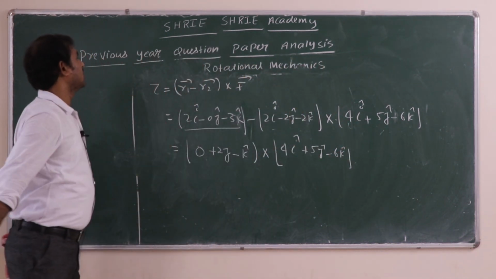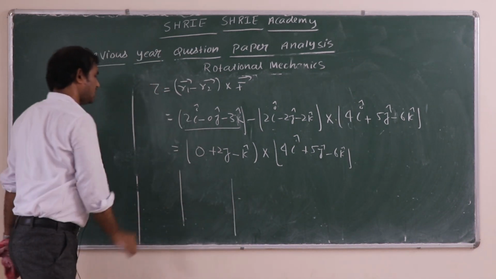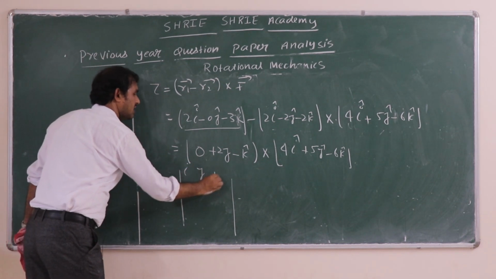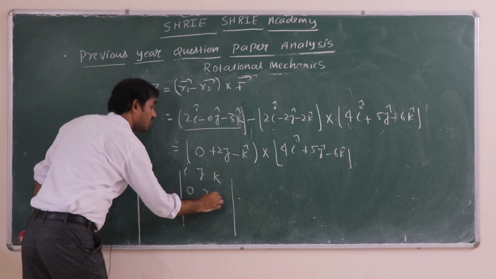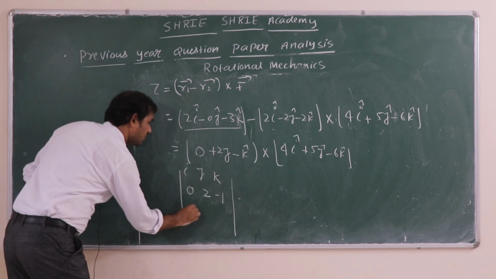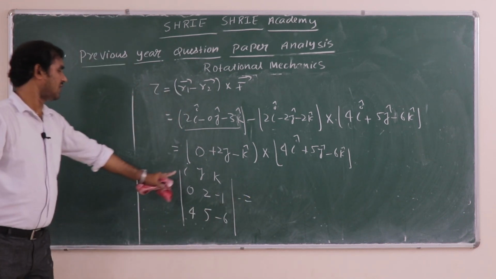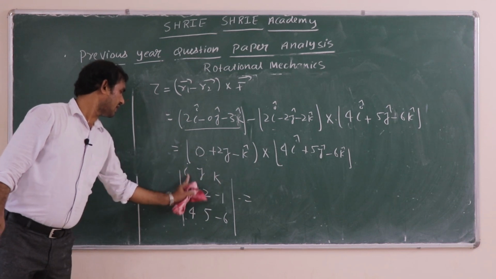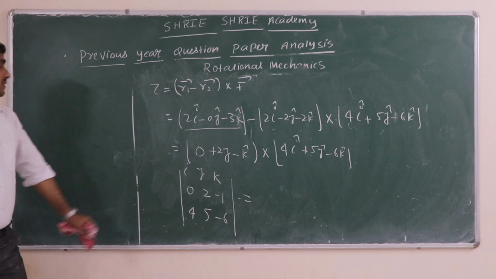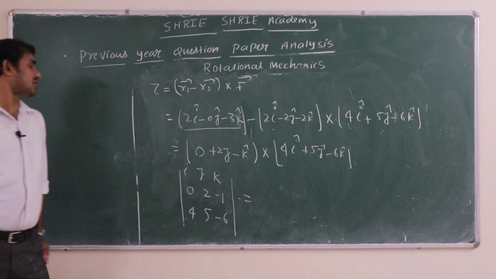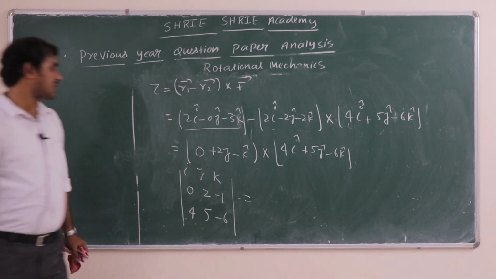Now you will go in determinant form. You know how to find the cross product. You take i, j and k, then the position vector components 2, 0, 2, minus 1, and here you get 4, 5, minus 6. When you are finding i cap, this line will be removed. So you will get minus 12, minus 6 into 2, minus 12, minus 12, minus of minus 5. So ultimately what you get is minus 7 i cap.